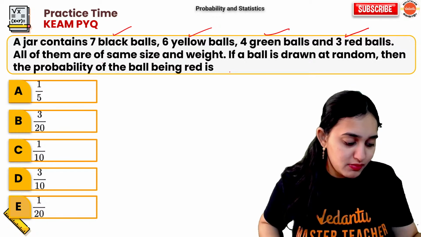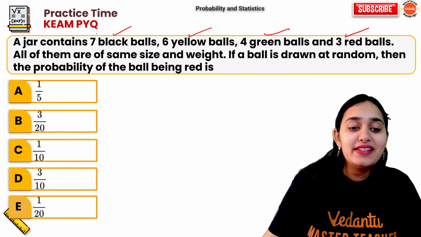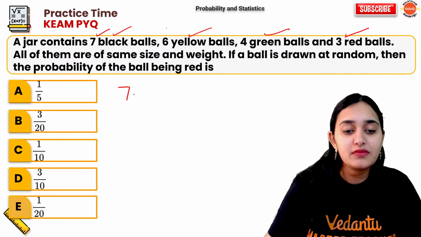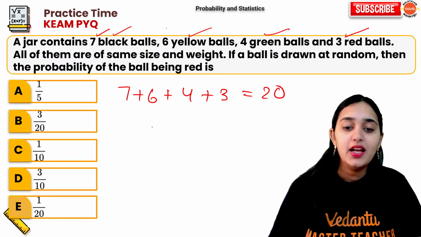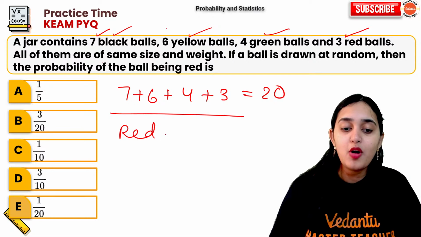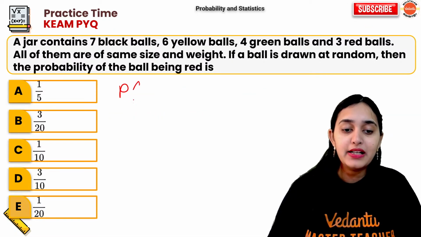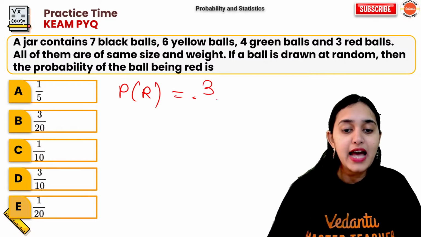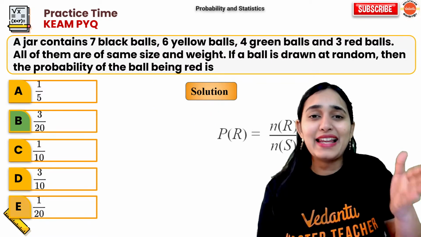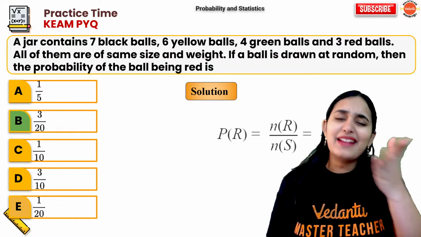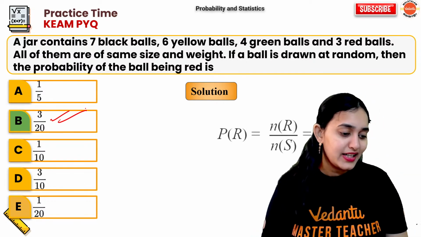Yes, Sanju. Yes, Malvika. Absolutely right. It is so easy. 7 plus 6 plus 4 plus 3 is 20, and the number of red balls is 3. So your probability of getting a red ball is 3 out of 20. Such a basic level question, a 10-second answer. 3 out of 20 is our answer. That is so simple, isn't it?